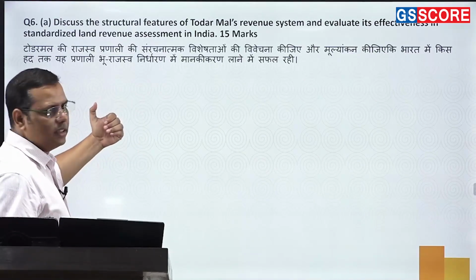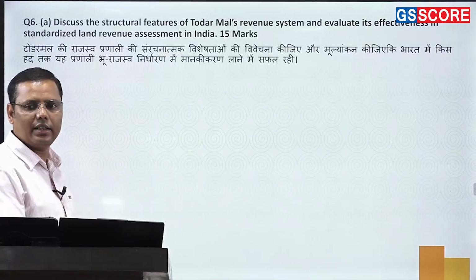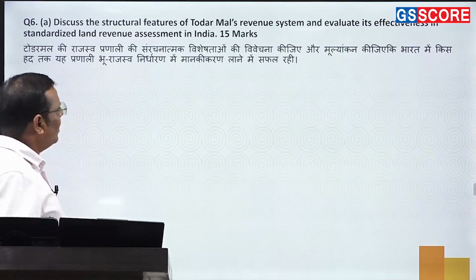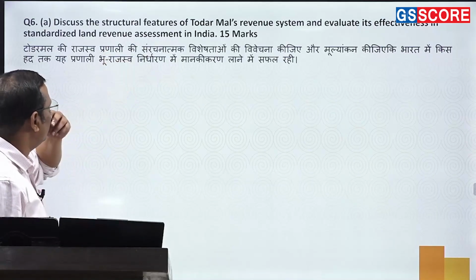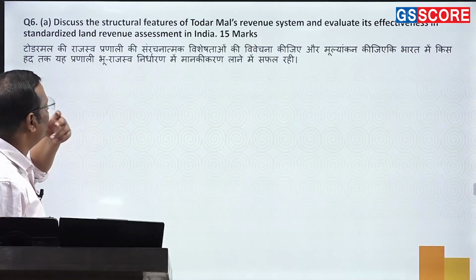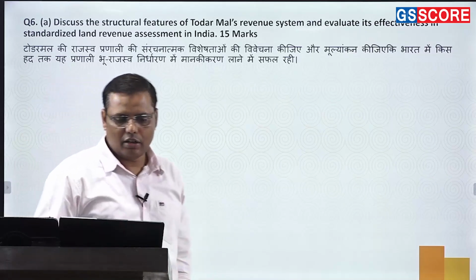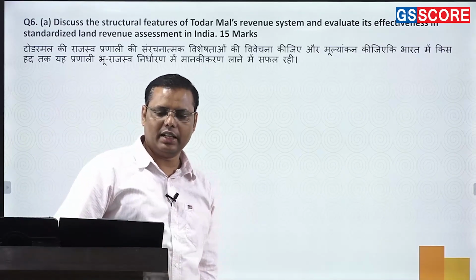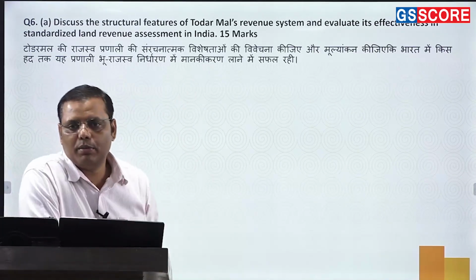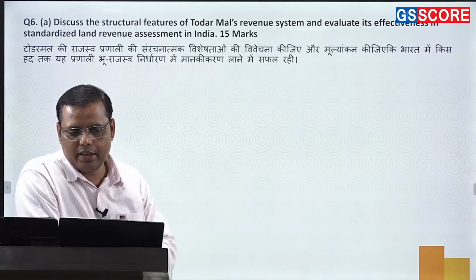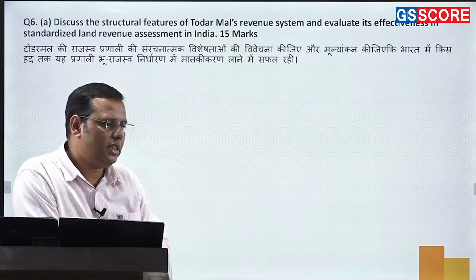You can even mention Shershah Suri, who had initiated this, which further culminated under Akbar because of the efforts of Todermal. That's what you can write. Then the effectiveness and standardization, right? So basically, you can say that undoubtedly it is considered one of the most effective land revenue settlements ever implemented in India. You can write both the positive and the negative.